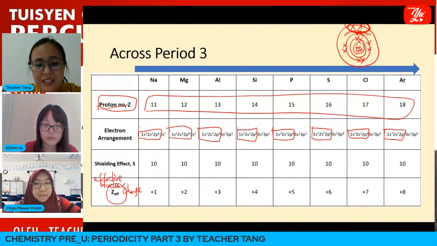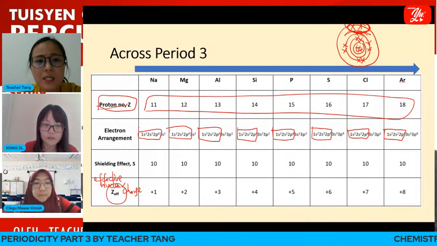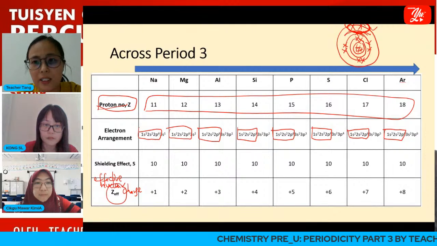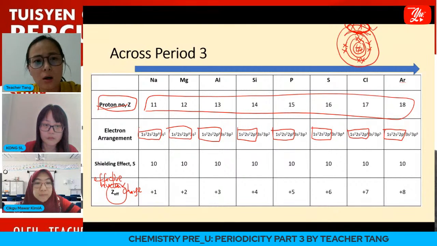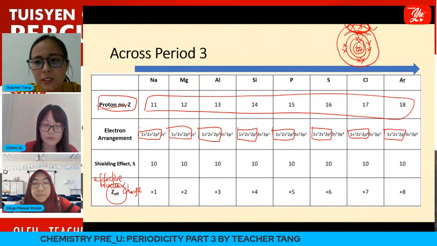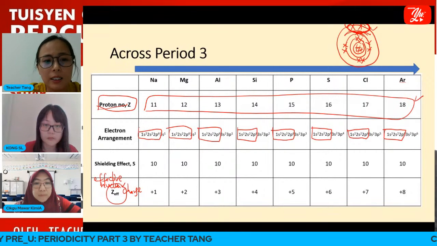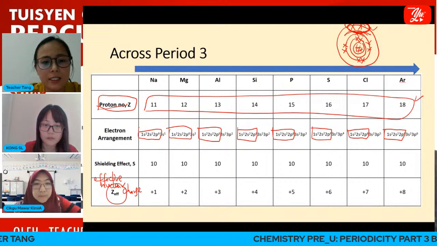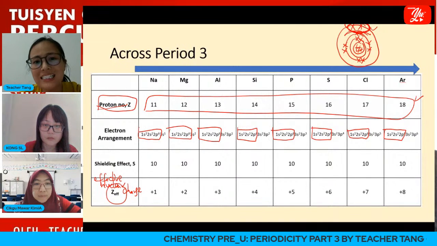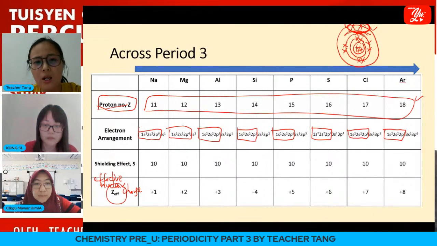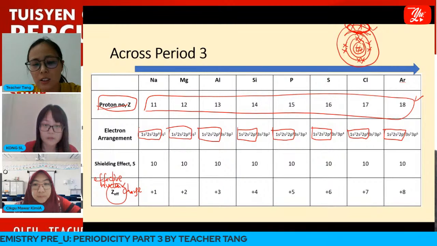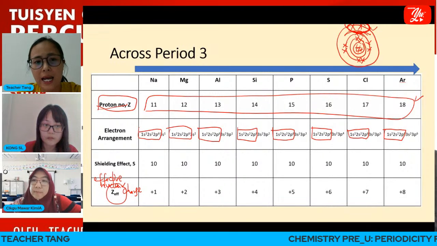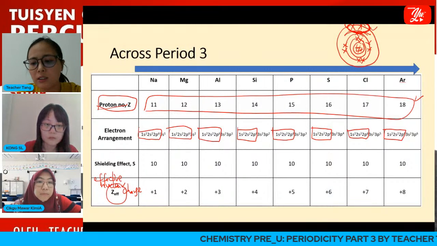Okay, so the net attractive forces experienced by the valence shell's electron is what we call effective nuclear charge. Across period 3, proton number increases, while the screening effect stays almost constant. This causes the effective nuclear charge to increase across period 3. So we are going to see how this affects the first ionization energy of the elements across the period.